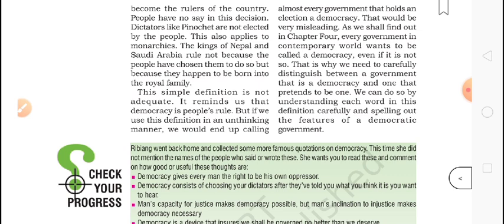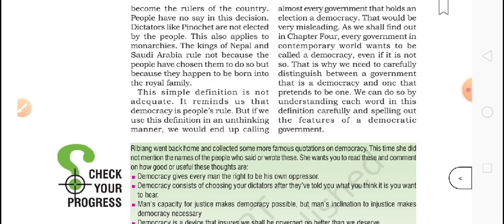Okay, the simple definition is not enough. It reminds us that democracy is the people's rule. But if we use this definition in an unthinking manner, we would end up calling almost every government that holds an election a democracy. It means the rulers are elected by the people.